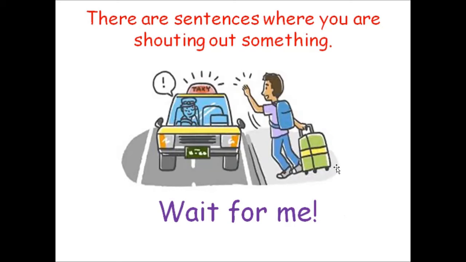And he's telling the taxi, actually he's shouting at the taxi driver saying, wait for me, wait for me. He is shouting it out. And when people are shouting out something, you use an exclamation mark at the end of your sentence. So there he is shouting to the taxi driver so the taxi driver can hear him.